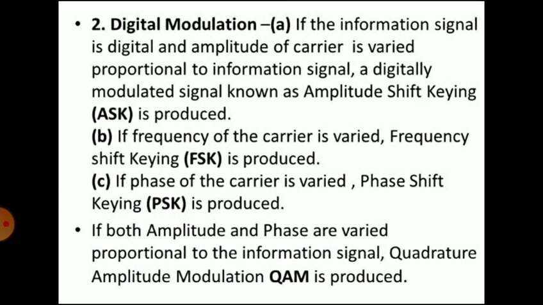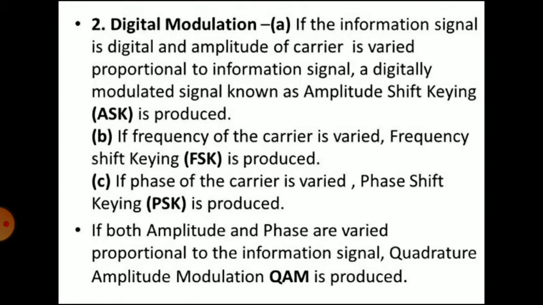The second type of modulation is digital modulation. First, if the information signal is digital and the amplitude of the carrier is varied proportional to the information signal, a digitally modulated signal known as amplitude shift keying, that is ASK, is produced. Second, if the frequency of the carrier is varied, frequency shift keying, that is FSK, is produced.